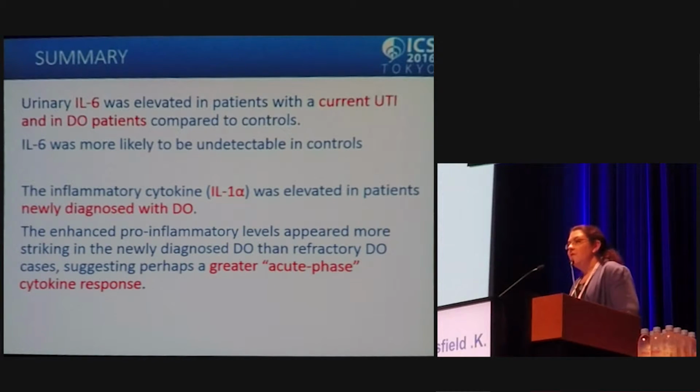So to summarise our findings, the first one was that interleukin 6 was elevated in patients with a current urinary tract infection and also in our DO patients overall, and that interleukin 6 was more likely to be undetectable in control patients. We found that the inflammatory cytokine interleukin 1 alpha was elevated in the newly diagnosed DO patients, perhaps suggesting a greater acute phase cytokine response in these patients compared to the refractory DO patients or the controls.